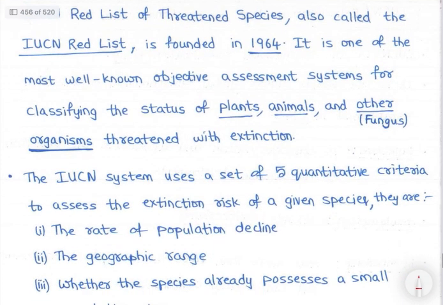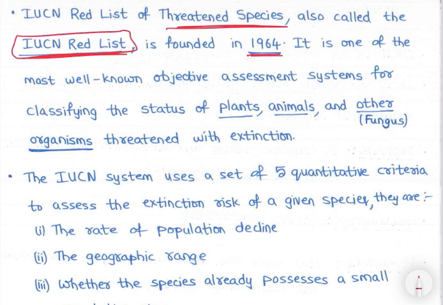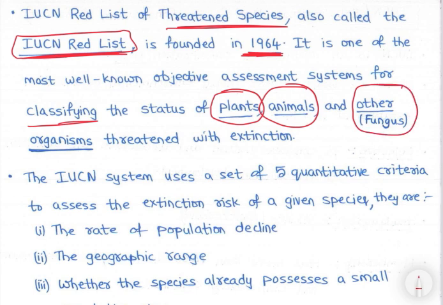Then the IUCN Red List of Threatened Species, also called the IUCN Red List, was founded in 1964. It is one of the most well-known objective assessments for classifying the status of plants, animals and fungus. इन तीनों को ये category में रखेगी, whether they are threatened with extinction, right? Critically endangered, endangered, extinct, threatened, data insufficient, all these things.